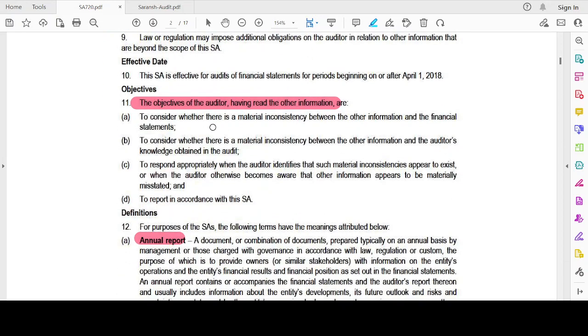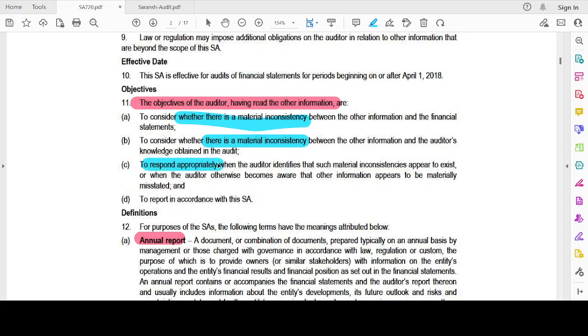Now, the objectives of an auditor having read the other information are to consider whether there is a material inconsistency between the other information and the financial statements, or to consider whether there is a material inconsistency between the other information and the auditor's knowledge obtained in the audit.